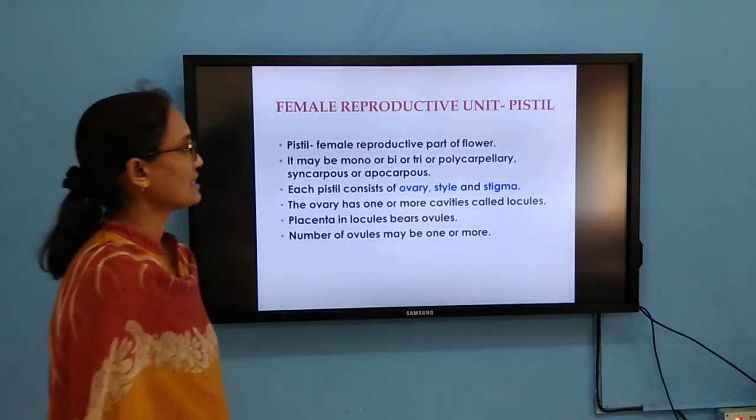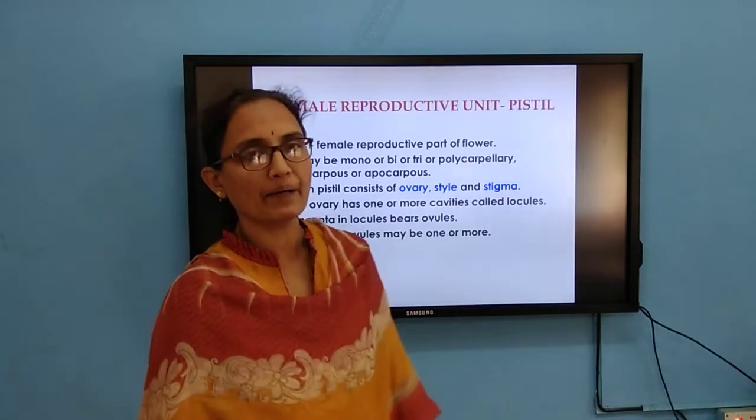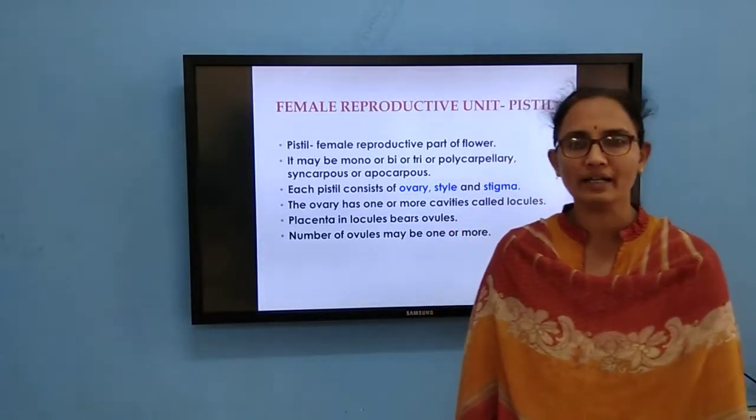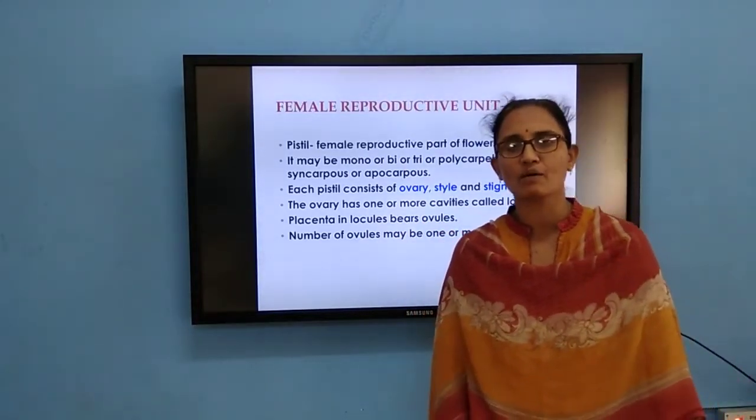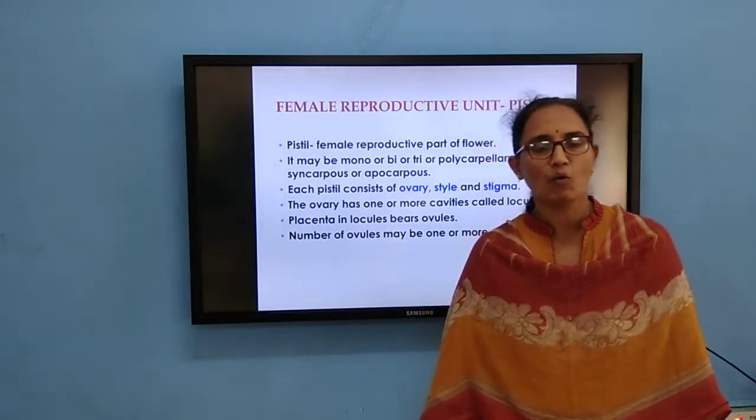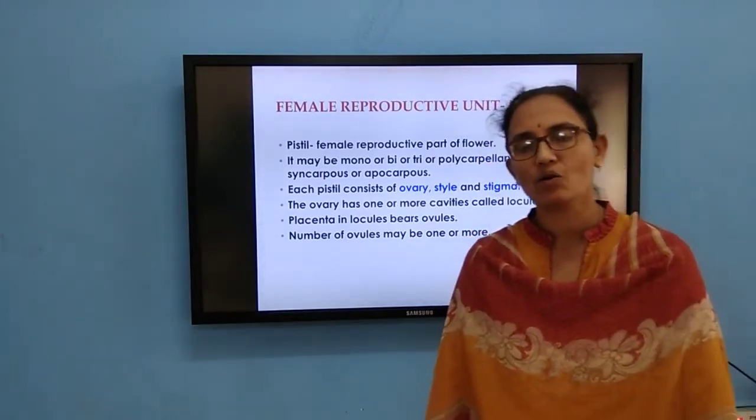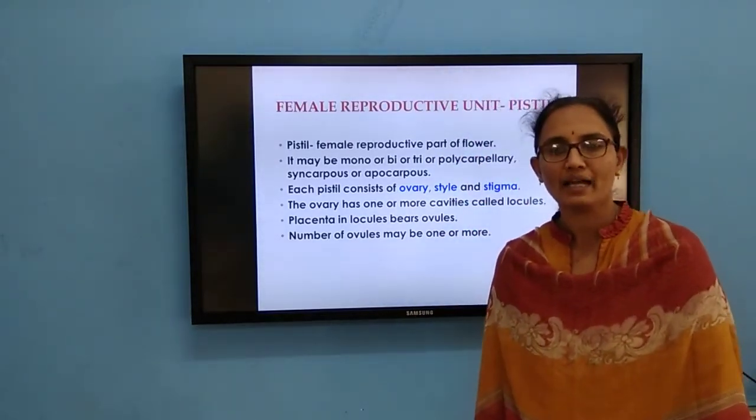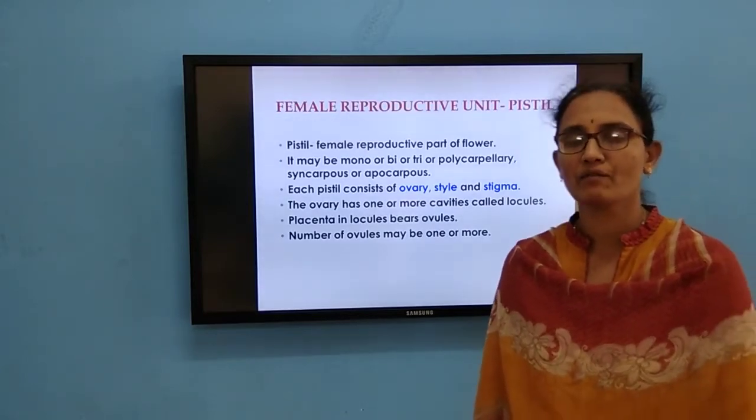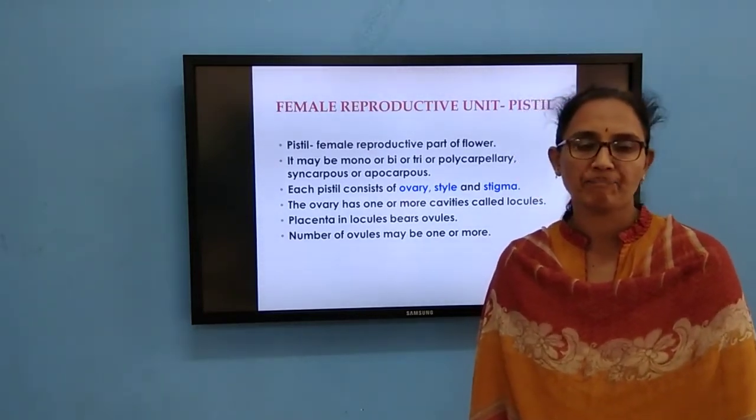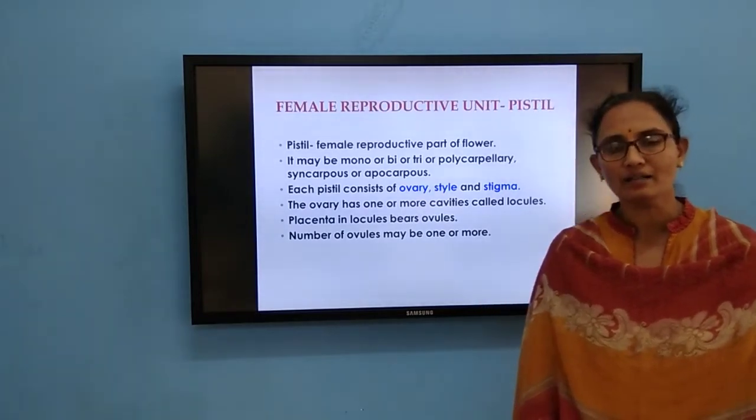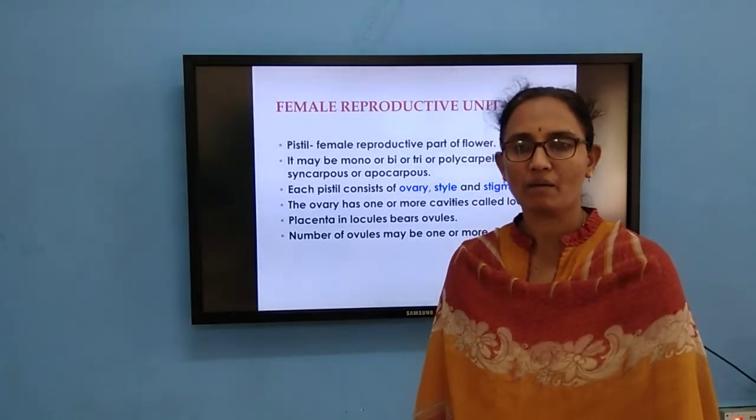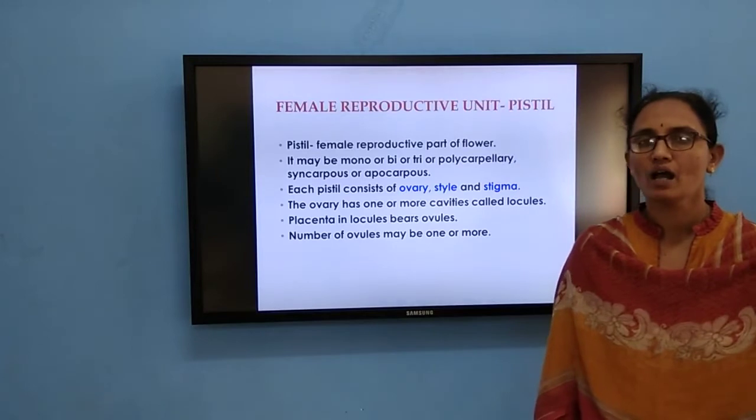Then coming to the next aspect, the female reproductive unit. We call it pistil, carpel, and so on. There are different names, so don't get confused; these are synonyms. If only one carpel is there, it is called monocarpellary. If two are there, bicarpellary, and more than two, multicarpellary. If the carpels are fused, that condition is called syncarpous. If the carpels are free, it is called apocarpous.